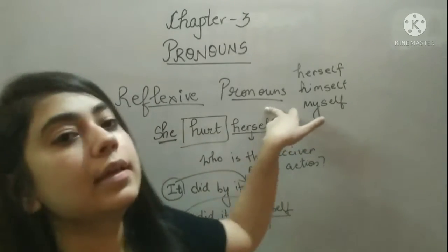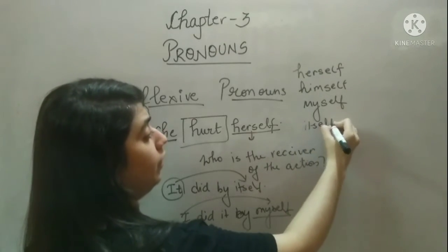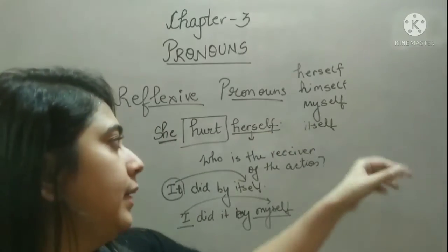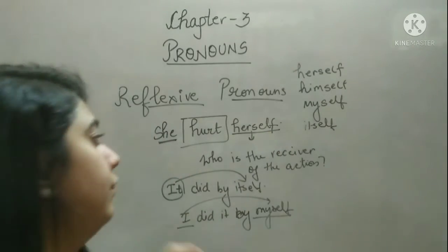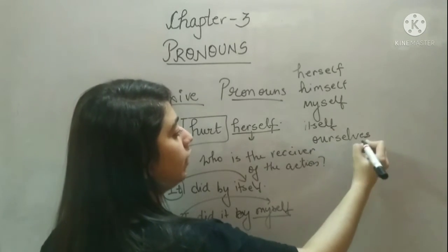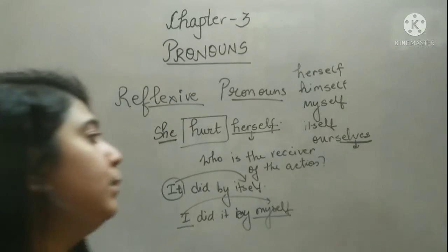So that is a reflexive pronoun. Itself. When you talk about anything or any animal, in that case you use itself. Ourselves. Now why are we using ourselves? Because our is plural.